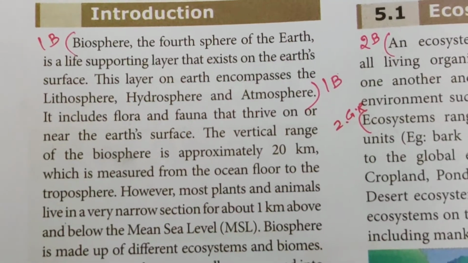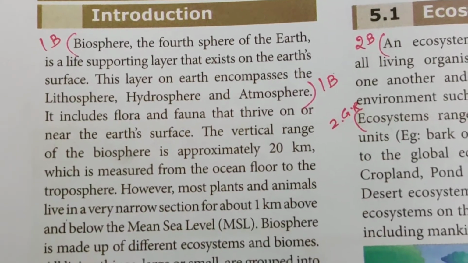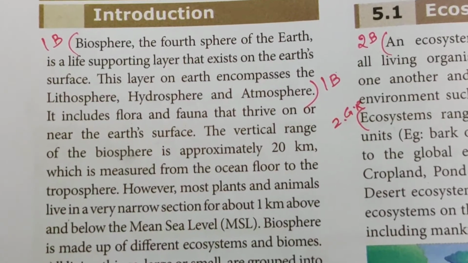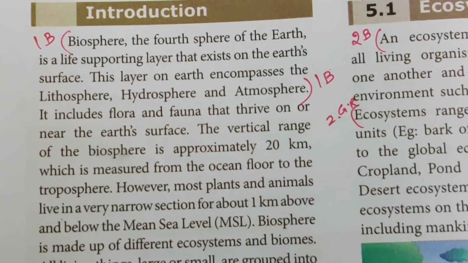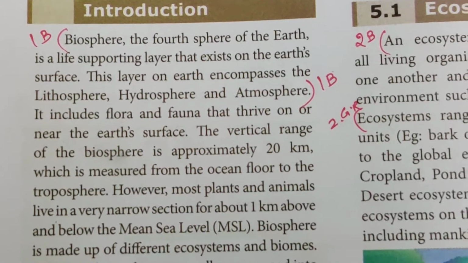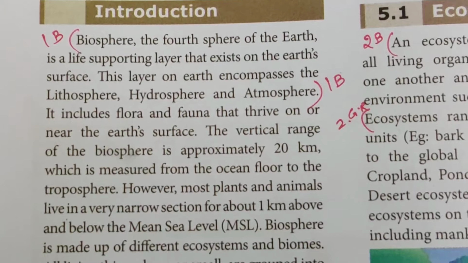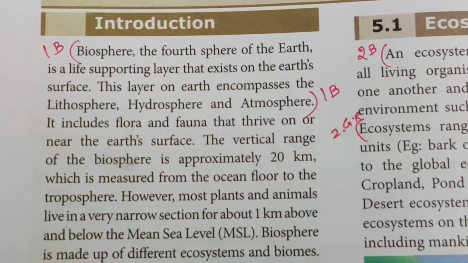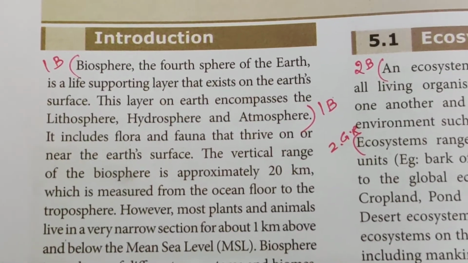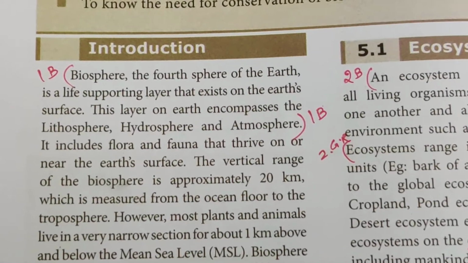The biosphere, the fourth sphere of the earth, is a life supporting layer that exists on the earth's surface. This layer encompasses the lithosphere, hydrosphere, and atmosphere. For that reason, the biosphere is the fourth sphere of the earth.